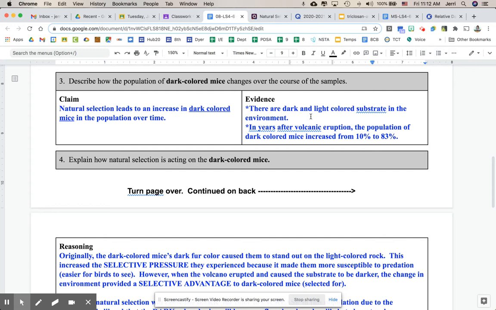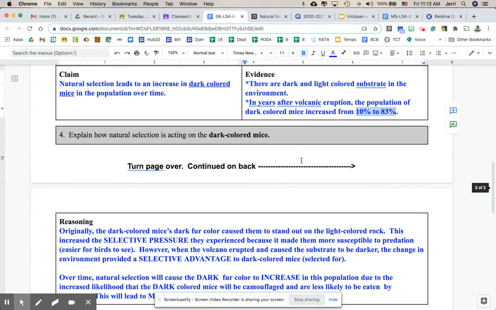The other piece of evidence is going to be a numbers evidence, a data evidence. And so we're not going to put in all of the data. We're just going to put in what happened. We're going to talk about the overall trend. So the population of dark-colored mice increased from 10% to 83% in that sampling period. I think it's over 12 years because of the way that the sampling occurred.